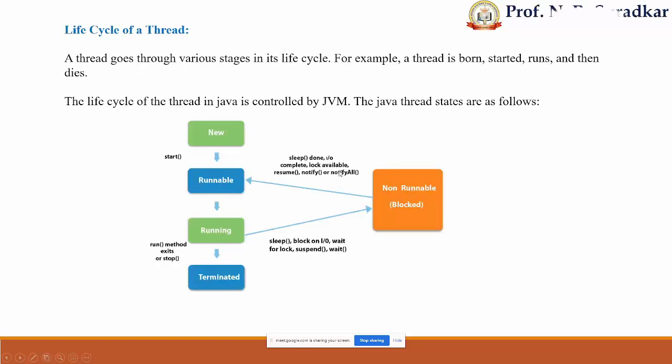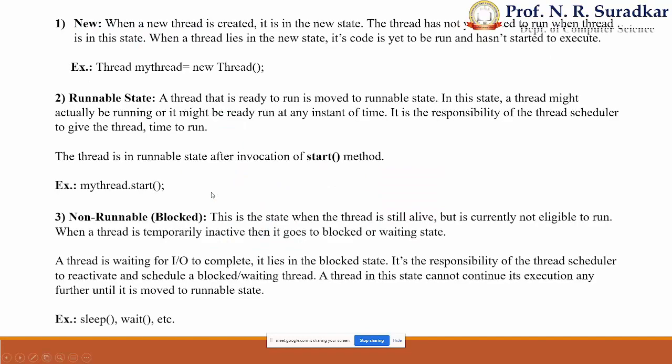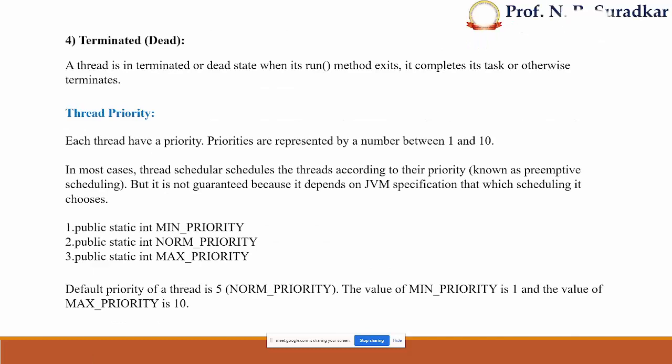Likewise, this operation has to be performed. After that, it goes to the runnable state and starts its execution once again. Sleep and wait are some of the conditions due to which it goes to the non-runnable state. Next, the last state is terminated or dead, where the thread completes its execution when its run method exits. That particular state is called the terminated state or dead state.